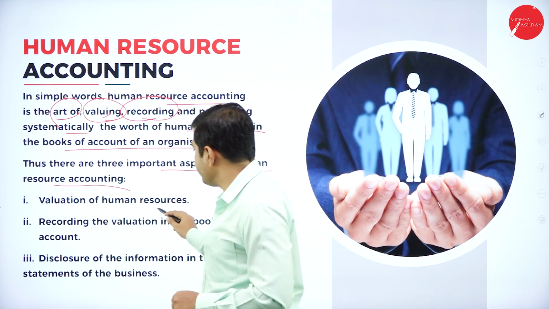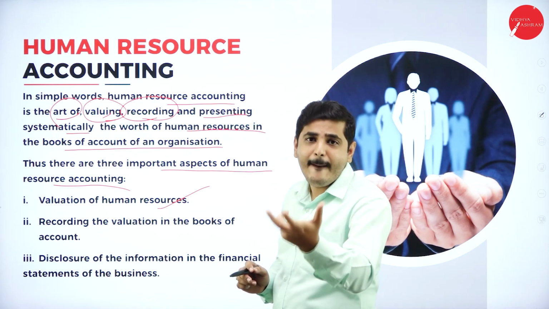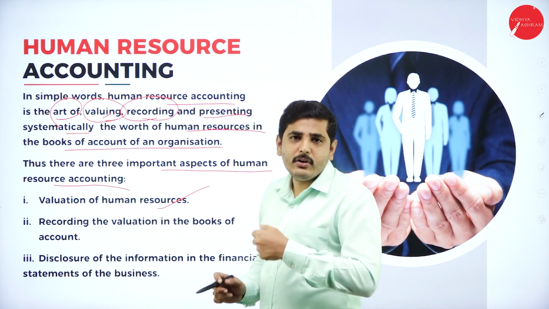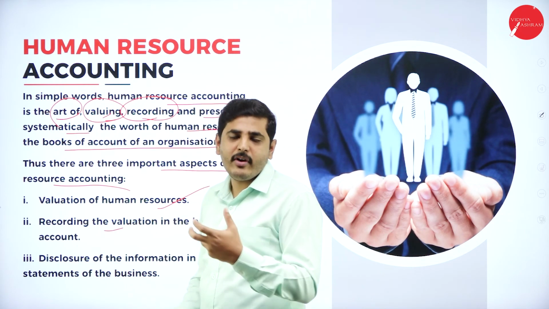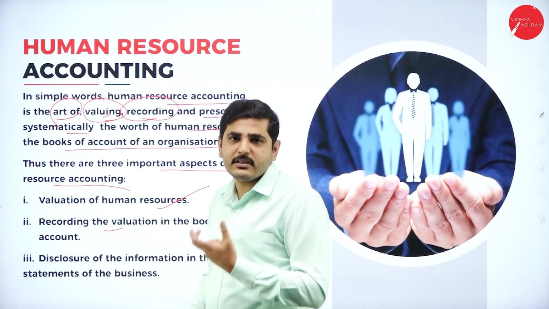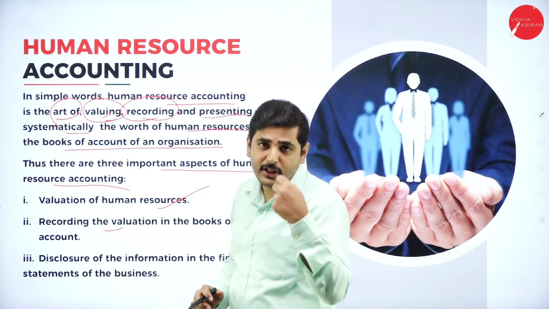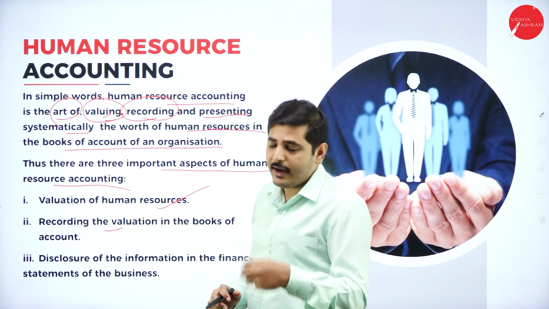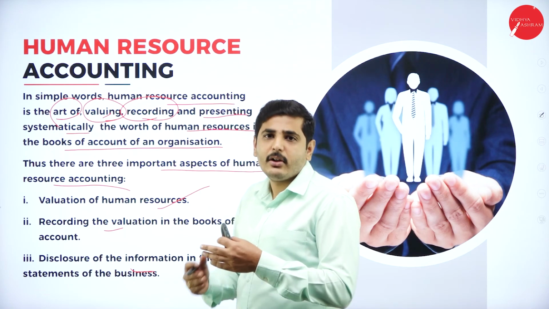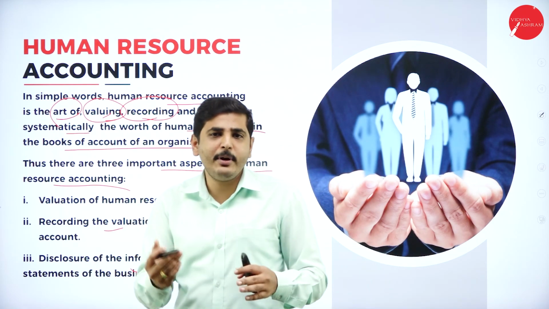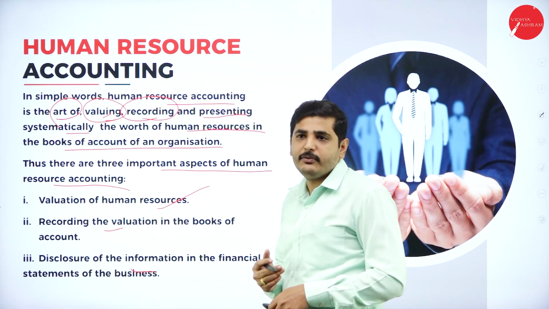What are those? First one, we have to value the human resource. Without valuing, how? On the basis of so many mechanisms that we have, we have to value the human resource. Next one, record. We have to maintain the books of account. What are the expenses? What are the valuations? What is the actual price of the human resource to acquire and retain? Next one, disclosure of information. We have to provide the information to related parties. It may be higher authority, government and other human resource management parties.